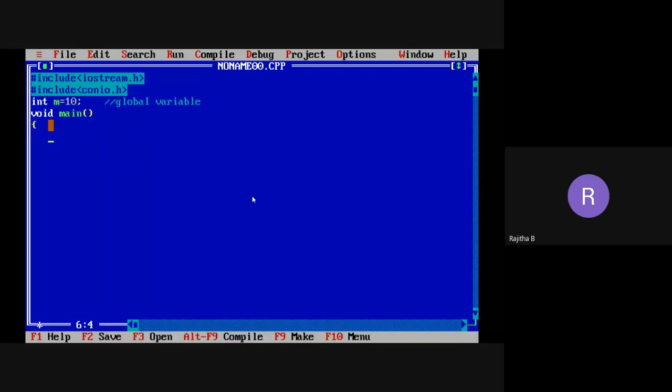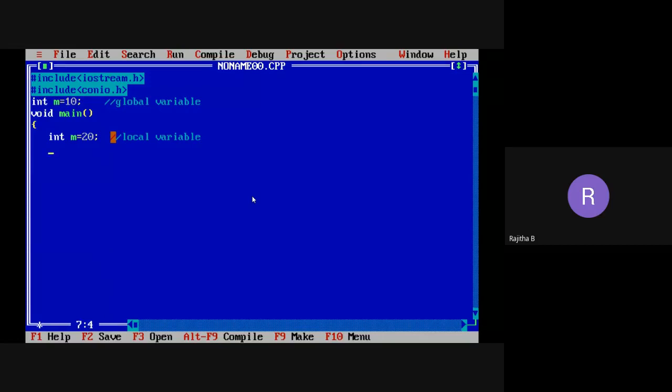Now, I want to take one more m. I'm taking the same global variable name within the main function also, but I want to give a different value to this one. Suppose it is 20. So now it is the local variable. It is a local variable.